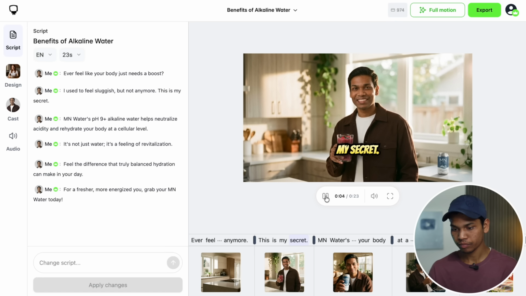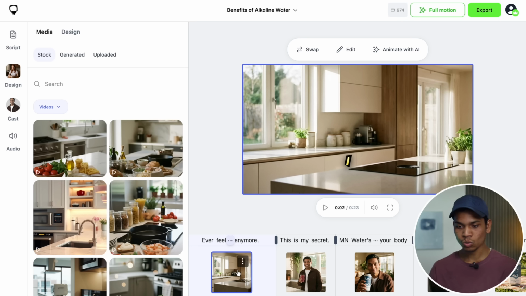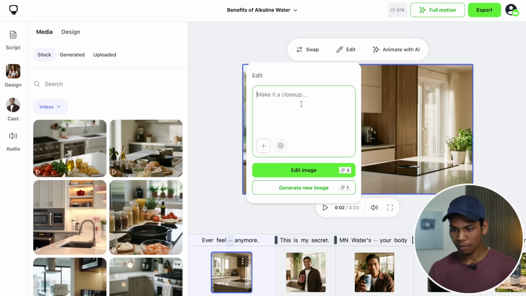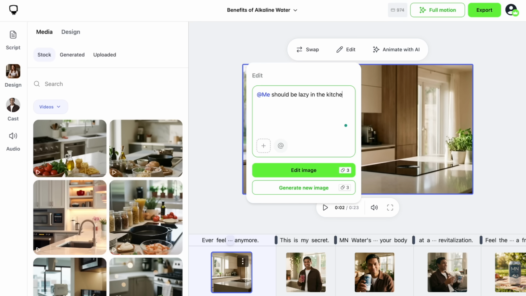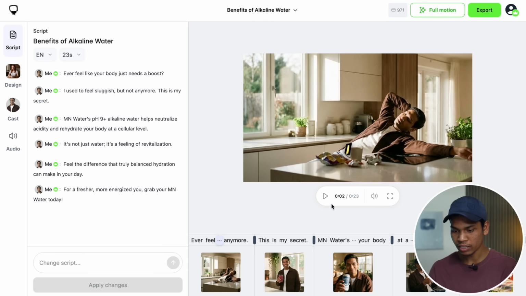This is my secret. I think every scene looks good, but the first scene should be something more. I think there should be a picture of a body and something more. So I am just clicking here edit, and I am typing here. So now you can see a different image has been added, and I think this suits with the script.